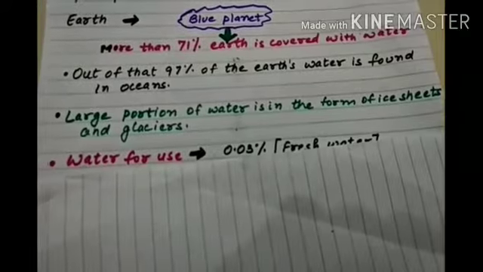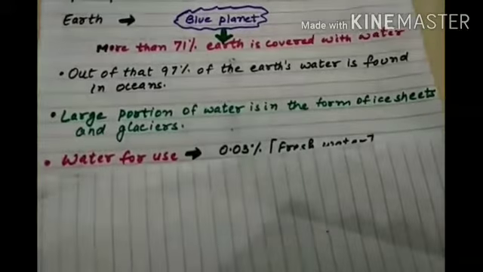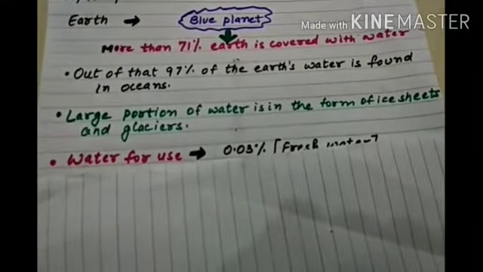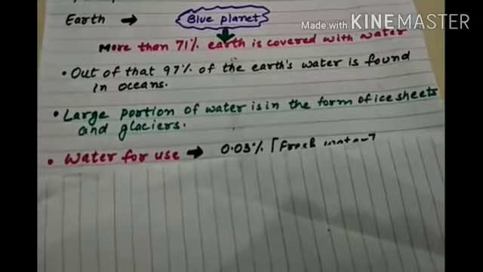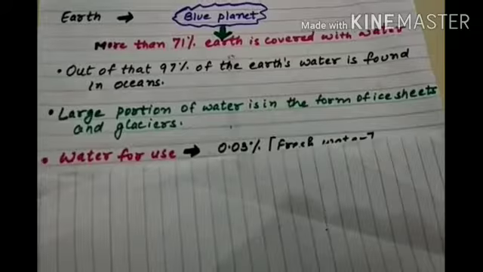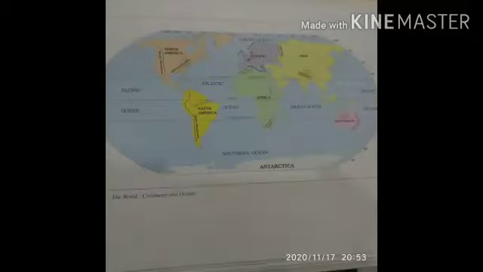Only some part of the map is covered with landmass. In this picture, the blue color represents the water bodies, and the rest of the part signifies the landmass.